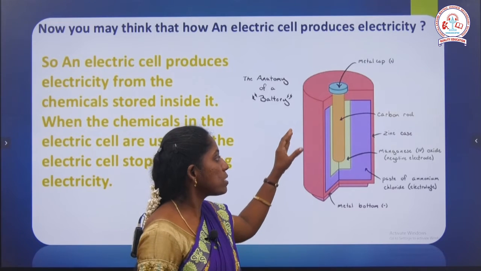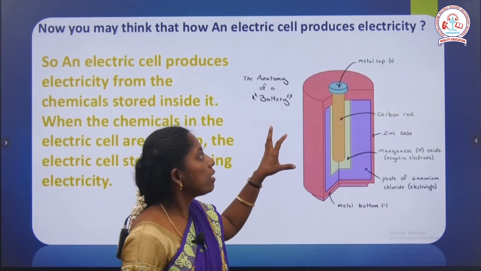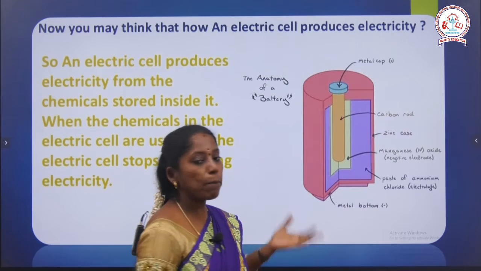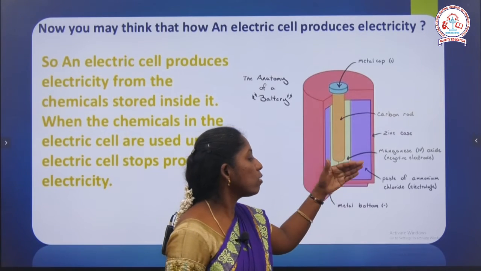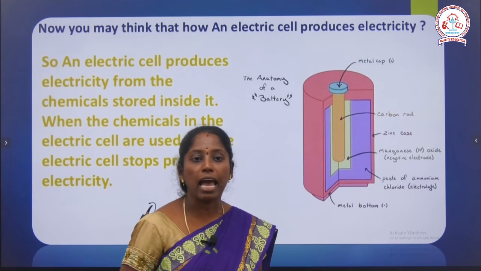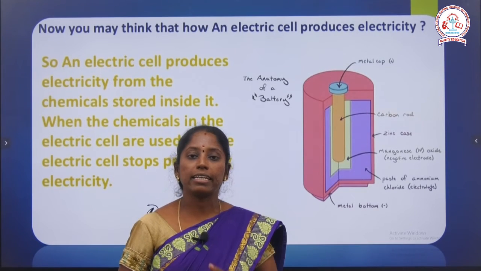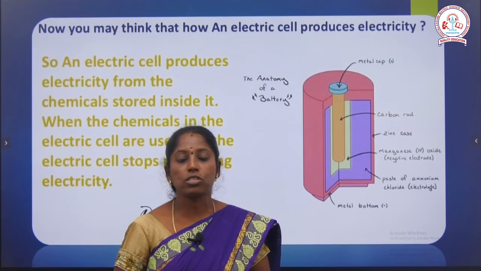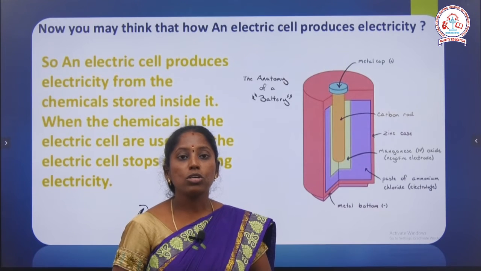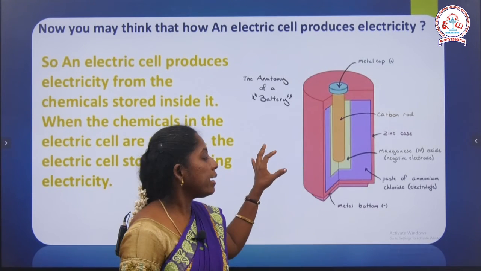Together these act as the electric cell. Now, if the chemical gets used up, the cell stops producing electricity. We say the cell is empty. That is what happens, and this is the working of the electric cell.